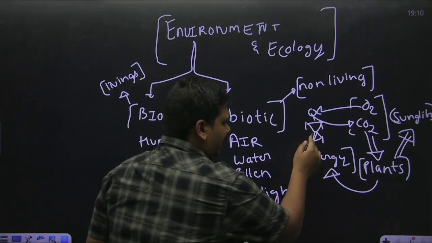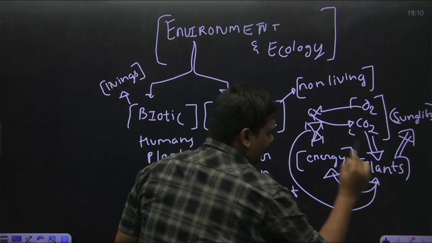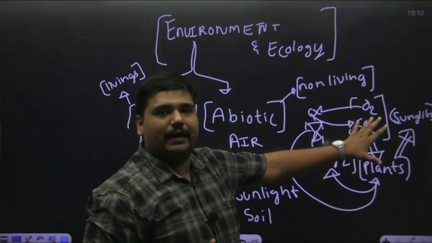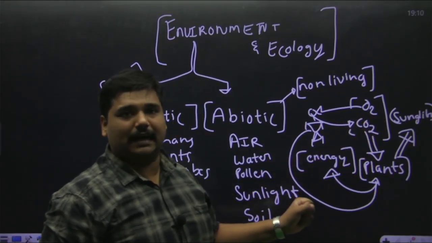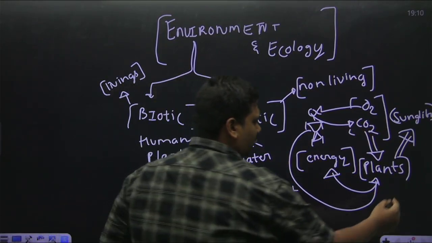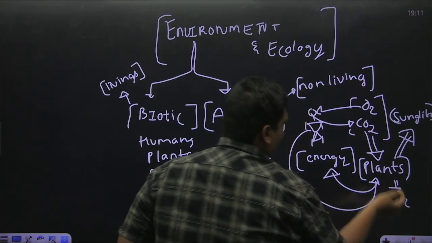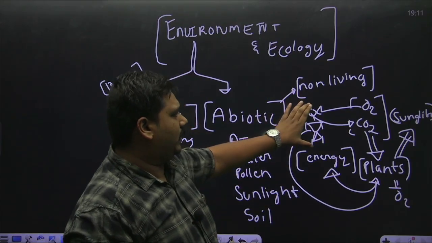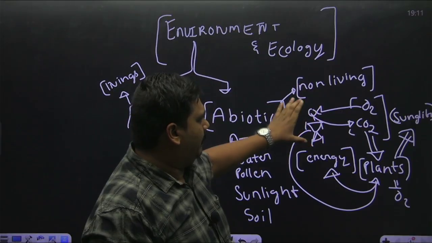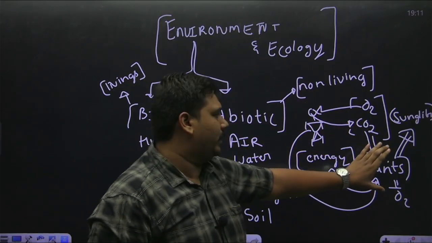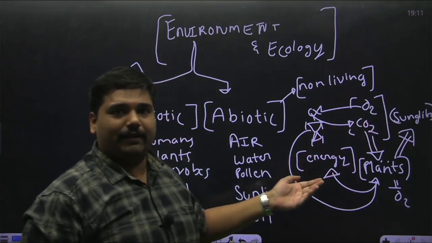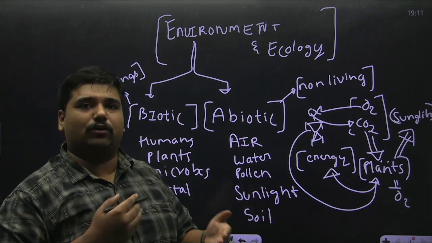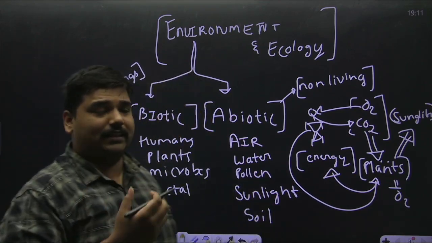See, we also see a relation between humans and plants. There is also an interaction between humans and plants. When we exhale carbon dioxide, plants take in this carbon dioxide and again release oxygen. So this is a continuous process. Here we see there is an interaction between biotic component, abiotic component, and biotic component to another biotic component. There will also be various scenarios where abiotic components interact with each other.